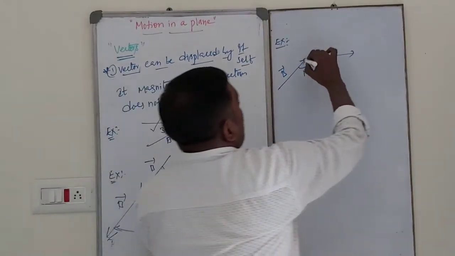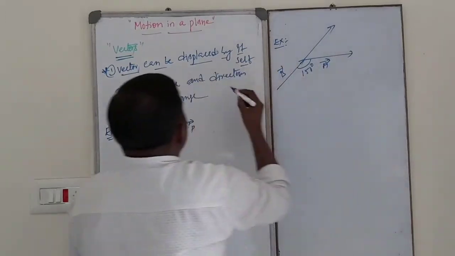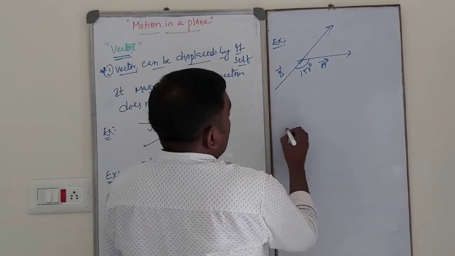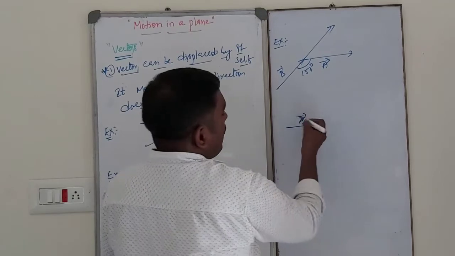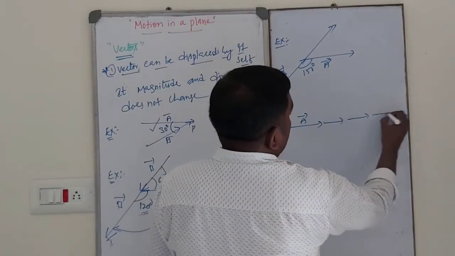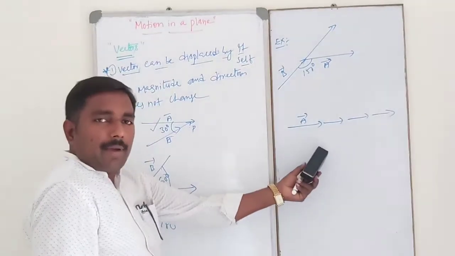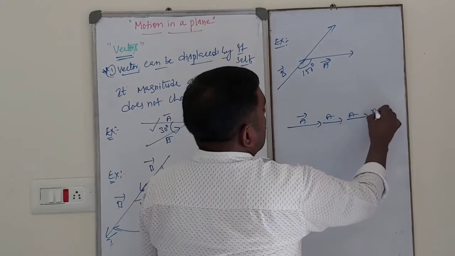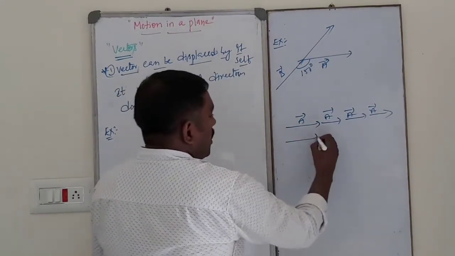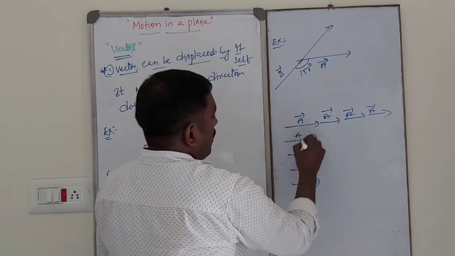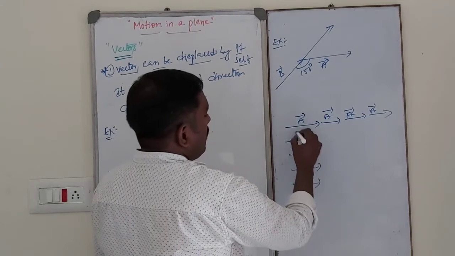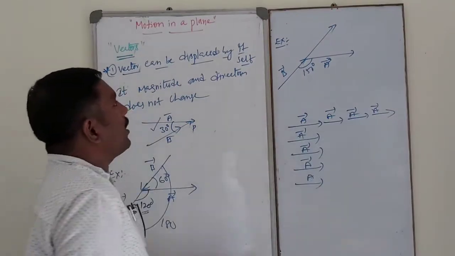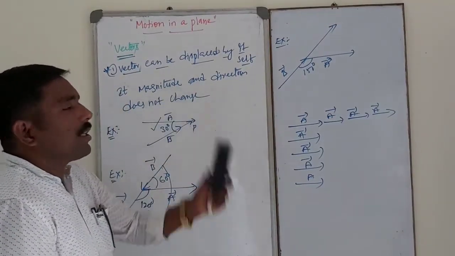How do we calculate it? We extend it. By extending, vector can be displaced. See, for example, this is the vector A. We can displace it like this. By displacing, its magnitude and its direction do not change. In whichever way, we can displace it in this format or in this format. By displacing, by itself its magnitude and direction do not change.